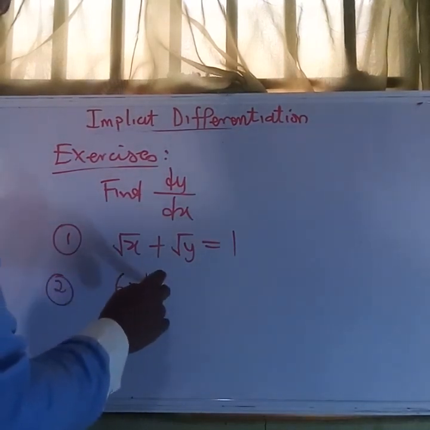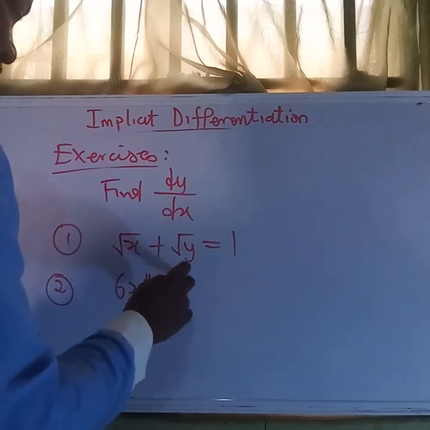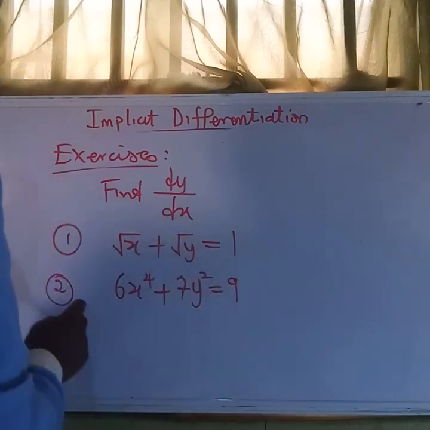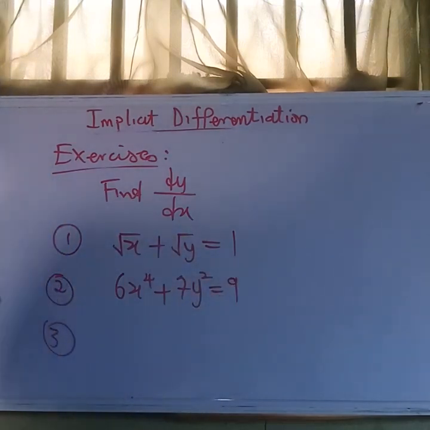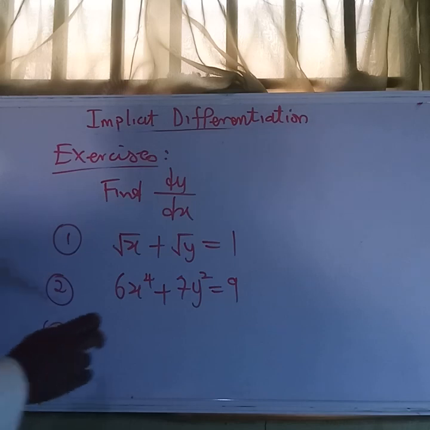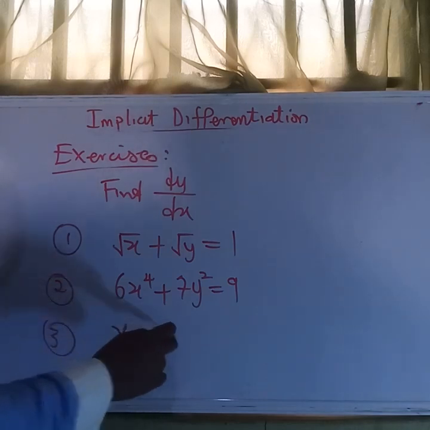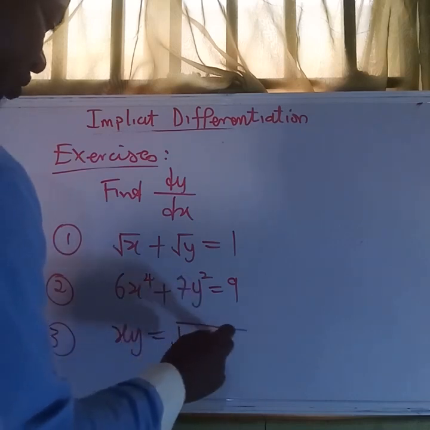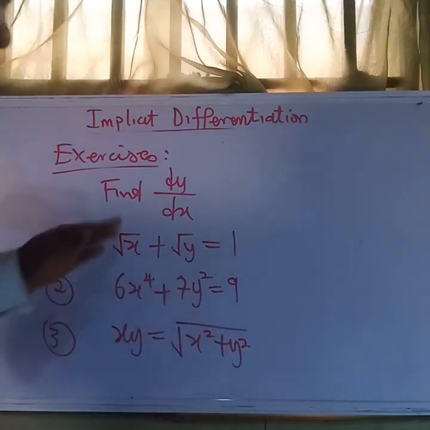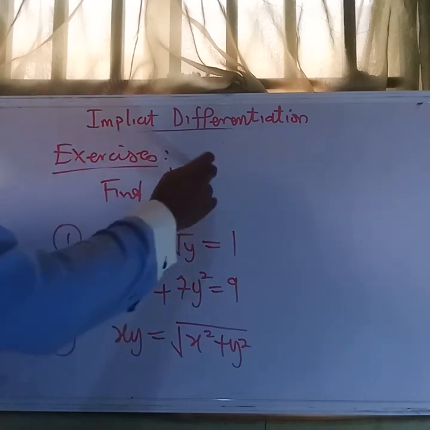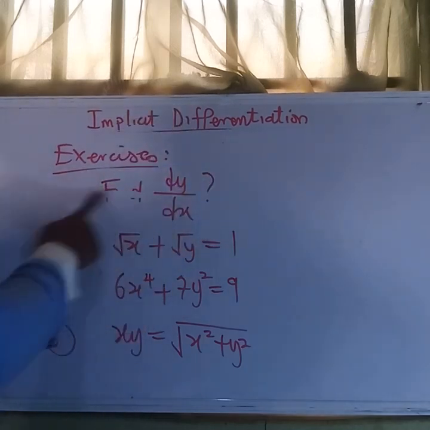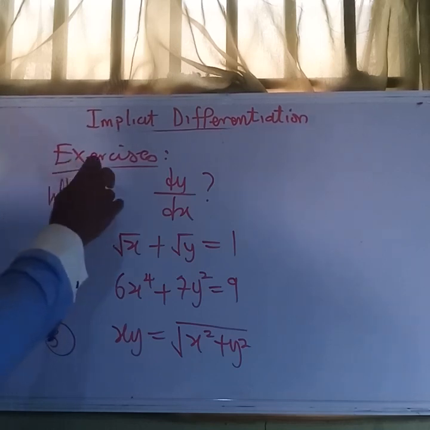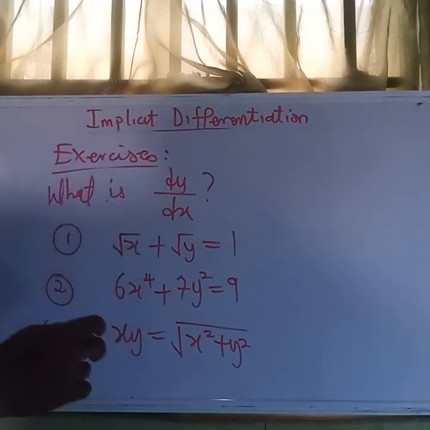Two, 6x to the power 4 plus 7y squared equals 9. Three, we also want to find dy dx for the implicit term xy equals the square root of x squared plus y squared. In each of these, we want to find dy dx. So what is dy dx in each of these?